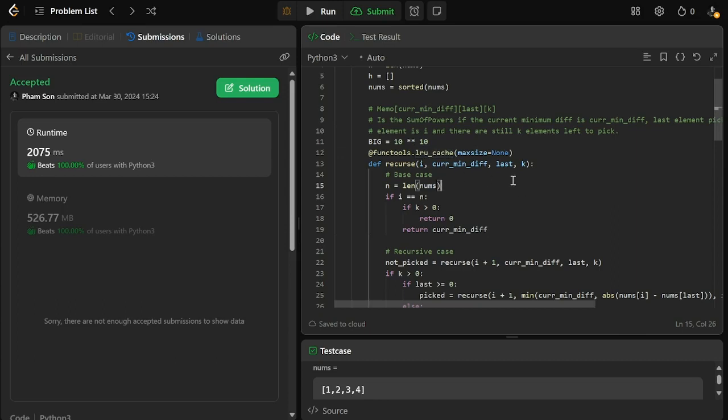So yeah, that is it for today. Once again, really wonderful problem here. I definitely learned a lot. Congratulations to the LeetCode team for the recent contest. I think they have done a really great job.